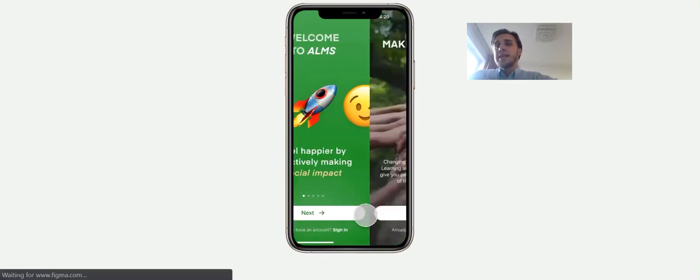So when you download an app, you land on the first page that tells you about this app. And then you go through a series of onboarding descriptions of the main features and what the app does. First of all, it's about making an impact. So we tell you how and what that should be done. Then you see exactly what you need to do in order to make an impact, which is to donate or digitally volunteer. And then you also learn about the close communities that we have in the app, to which you get invited whenever you make an impact in a specific category.